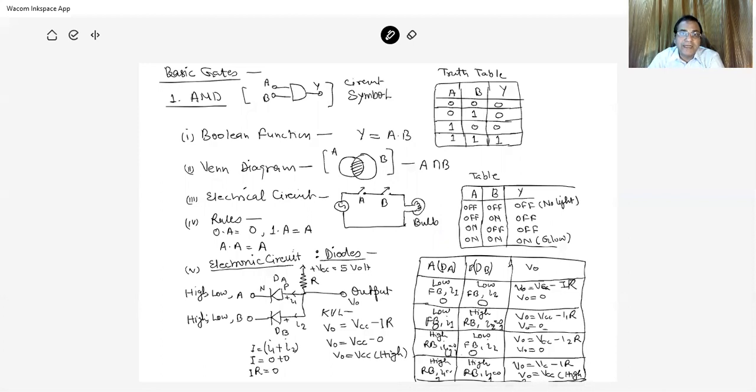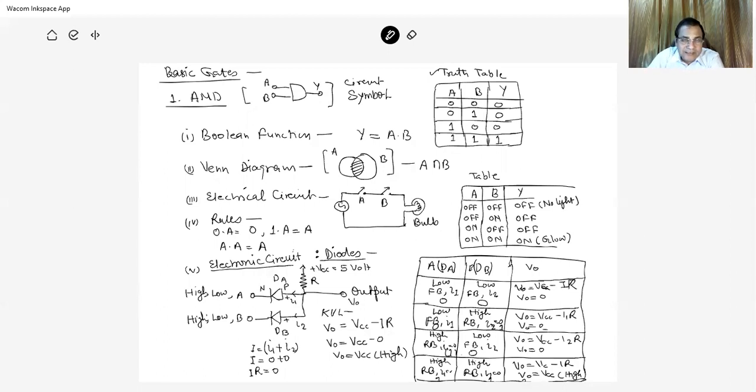Circuit symbol of the AND gate. This is the AND, A dot B. So the output Y is equal to A dot B, multiplication of these. And the simple truth table of the AND gate has A, B, and here it is Y. If inputs A is 0, B is 0, Y is 0; 0, 1 is 0; 1, 0 is 0; 1, 1 is 1. So this is the truth table of the AND gate.